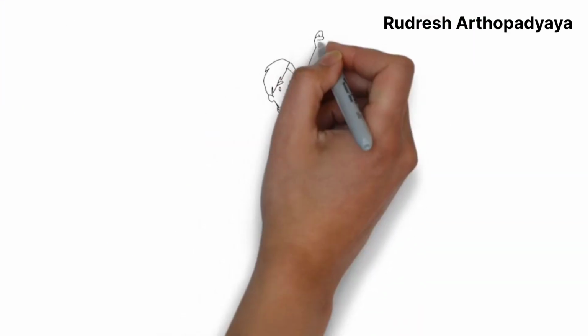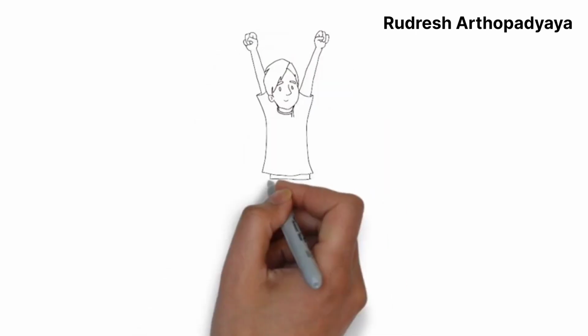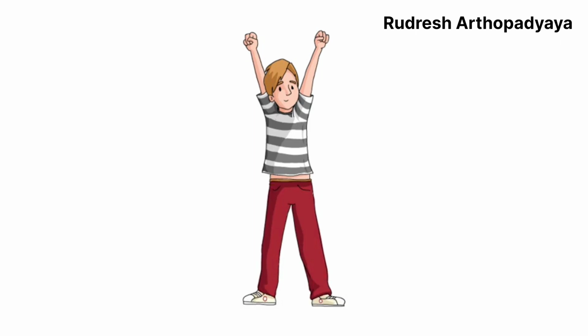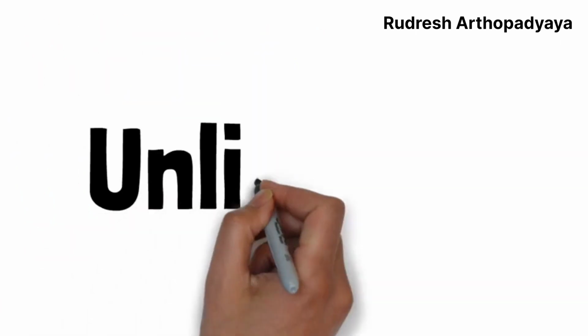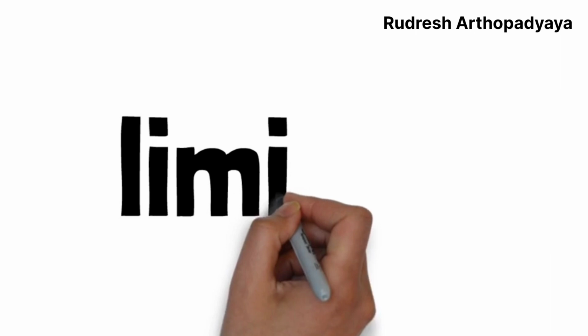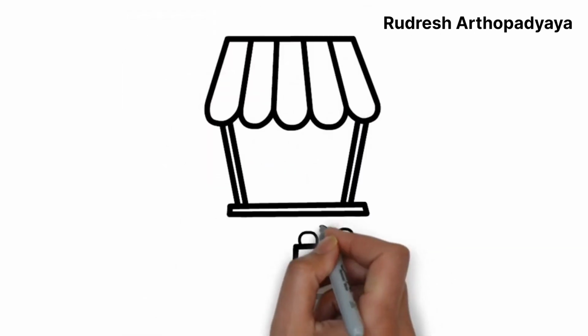The market demand is the demand for a particular good in the market. Listen carefully. Demand or wants in the economic system are unlimited. In an economic system, resources such as goods and services are limited, but human wants are unlimited.